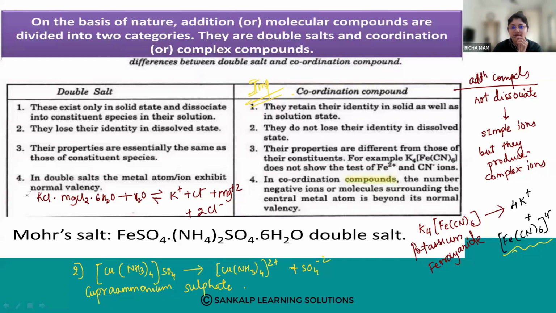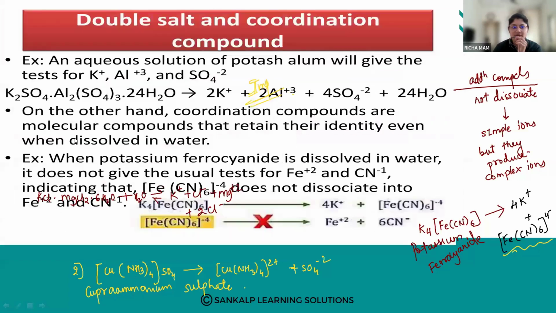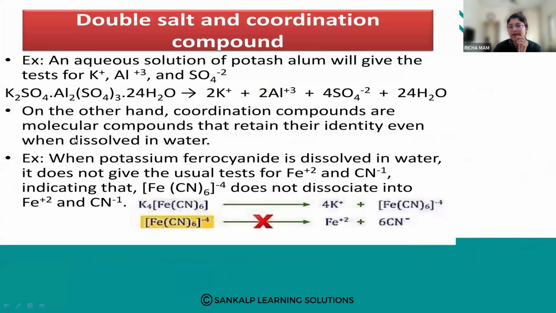Okay, Yamuna and Harshita have understood. What about others? If you find any difficulty at any point, you can ask. Don't be shy. This is a very important chapter. It consists of 12 marks, very important and very scoring.